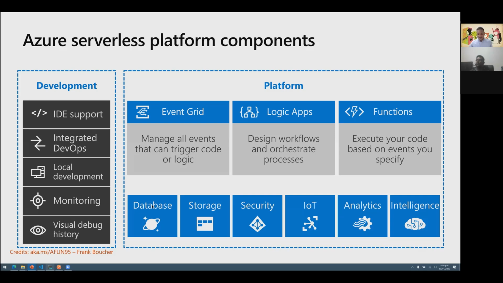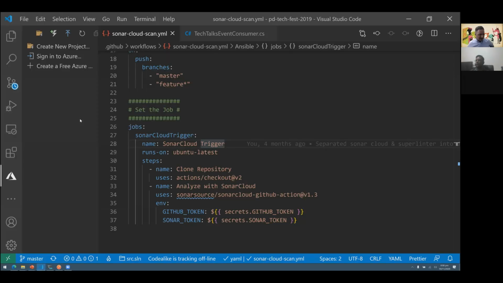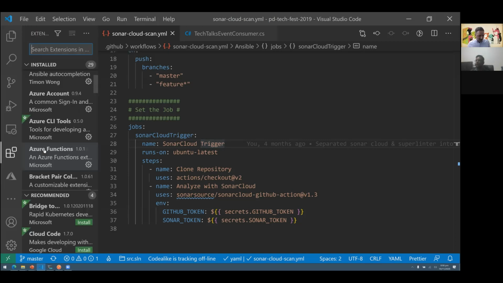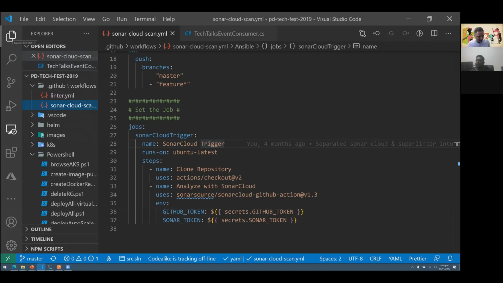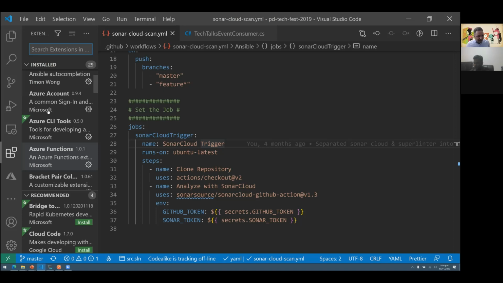And all these services like database, storage, security, they all have integration into this whole platform. I will also quickly show you one of the things which we can do with the Visual Studio extension. There is an extension for building function apps. So if you install this extension called Azure Functions, then you get this capability where within Visual Studio Code itself, I can go and create a function app.